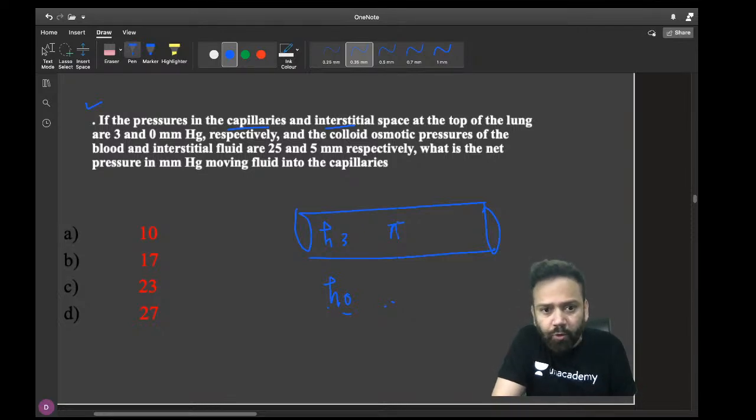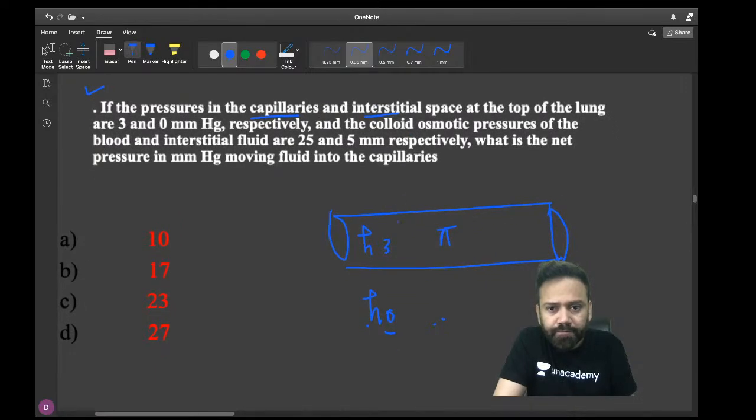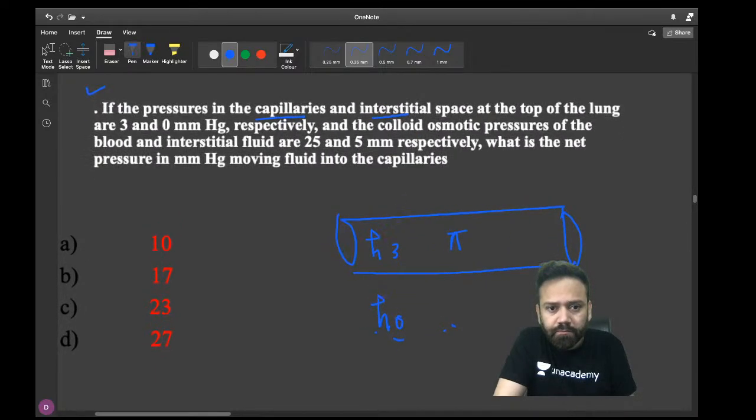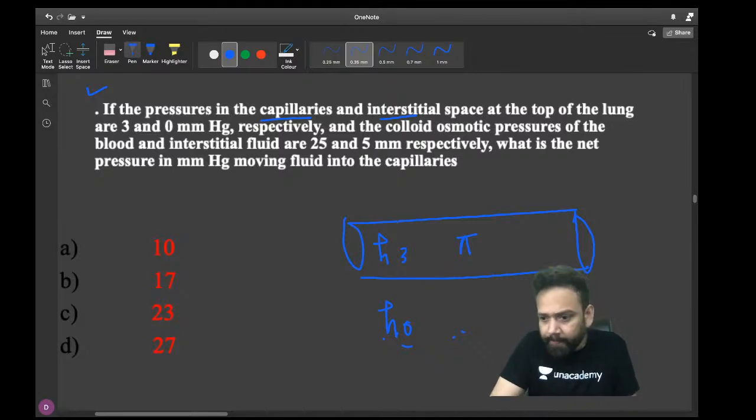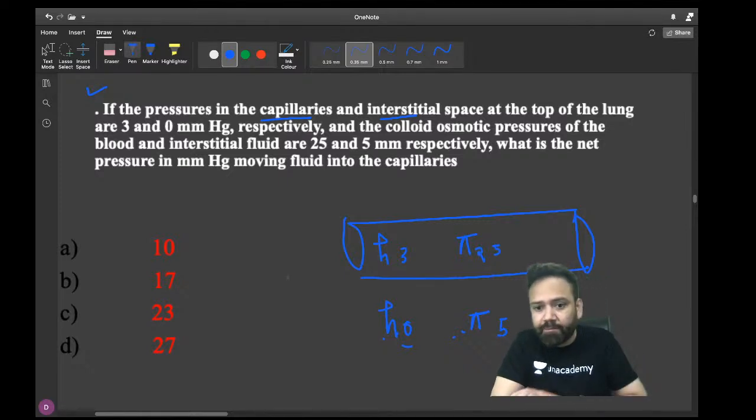The question letters were too small. Okay, let me zoom this. Can you see it now? Yes, Ranjit, can you see now? So oncotic pressure of the blood is 25, and oncotic pressure in the interstitium is only 5. Now what will be the direction and what is the net filtration pressure?